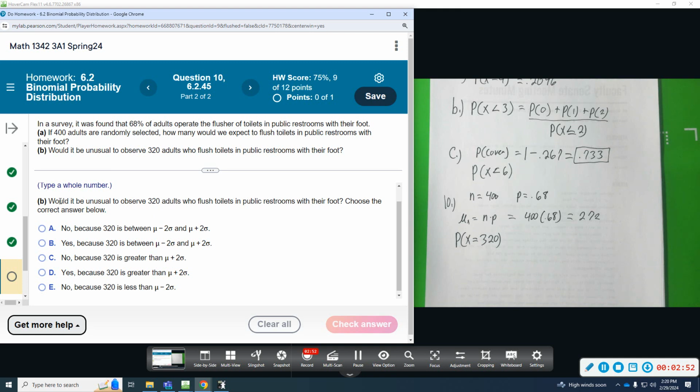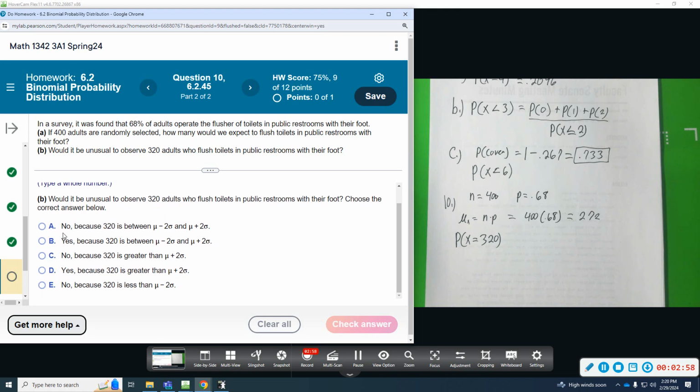So would it be unusual to observe 320 who flush it with their foot? Choose the correct answer. We're going to say yes. And so the way that they're looking at this, it looks like they're trying to do the empirical rule. So 320 is greater than the mean plus 2 sigma. Okay, so let's look at the way we're explaining this here.